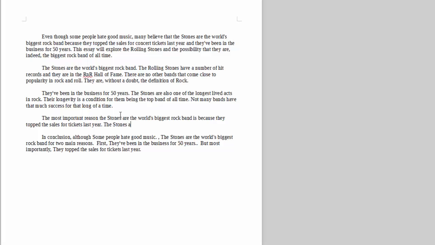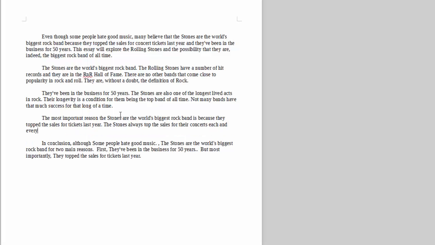The Stones always top the sales for their concerts. Each and every year. In fact, and this is a fact, their tickets are the top grossing concert sales of all time. Okay, maybe that's not a fact.